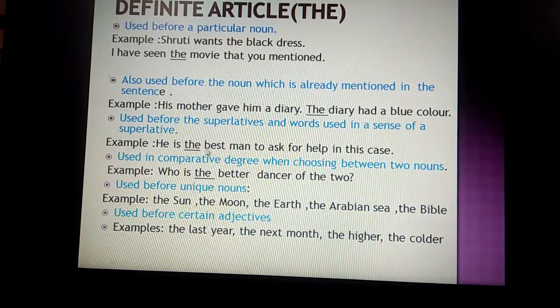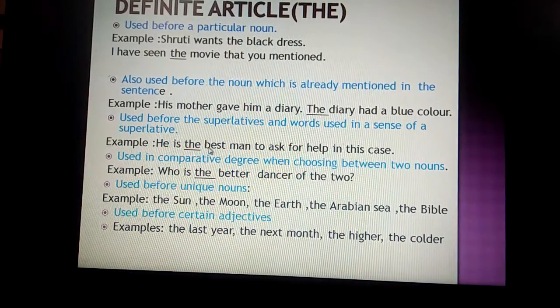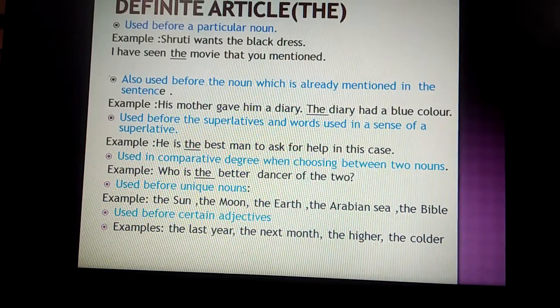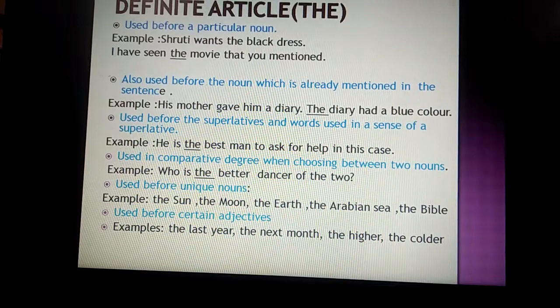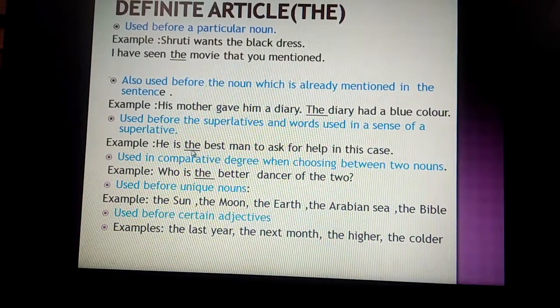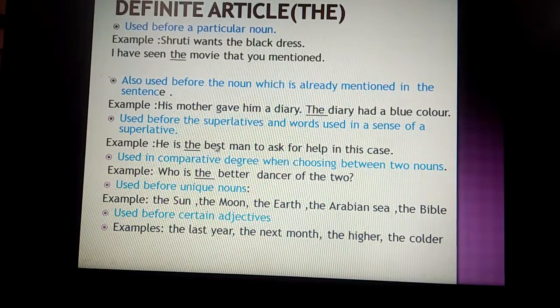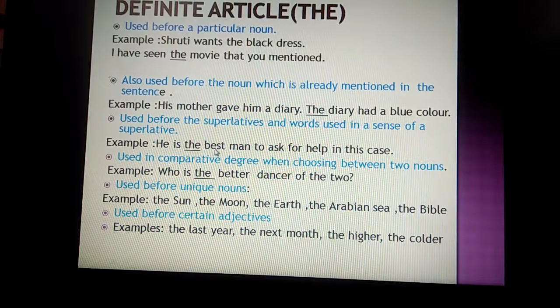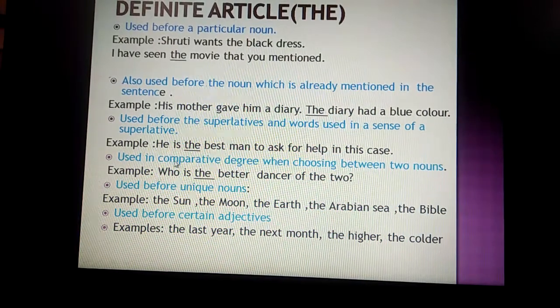For example, the words like best, the words like worst, the words like highest, like longest. All these words are superlatives, and before the superlatives we can use the.